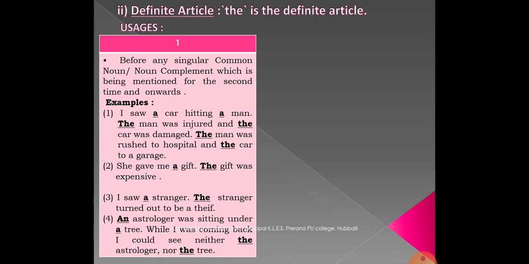And he was sitting under a tree; the noun tree has been used for the first time in this sentence. In the next sentence, we are referring to the same astrologer and the tree. While I was coming back, I could see neither the astrologer nor the tree. For the second time we are using astrologer and tree, so we must use "the" there. Accordingly, we have used it in the fourth example too.